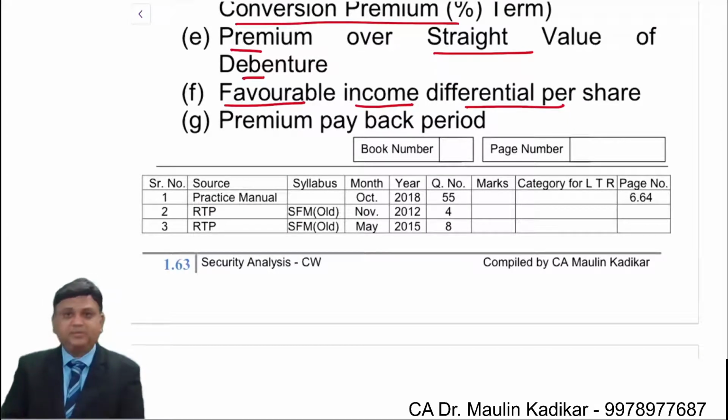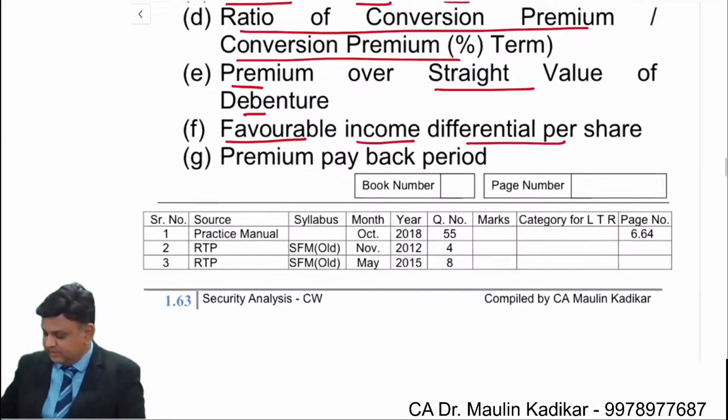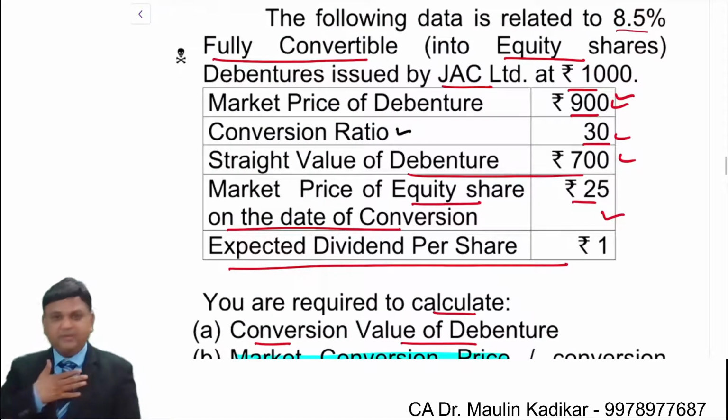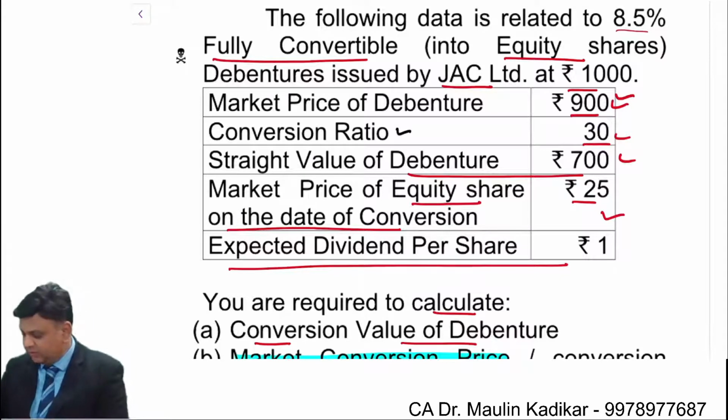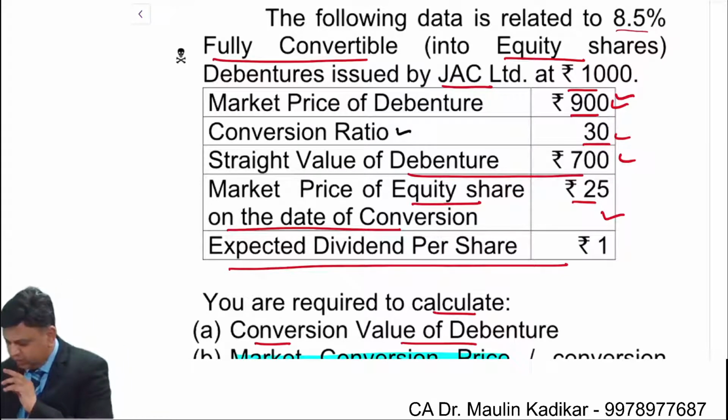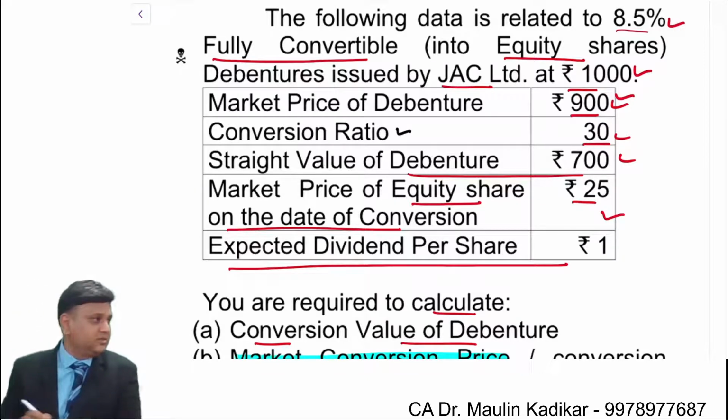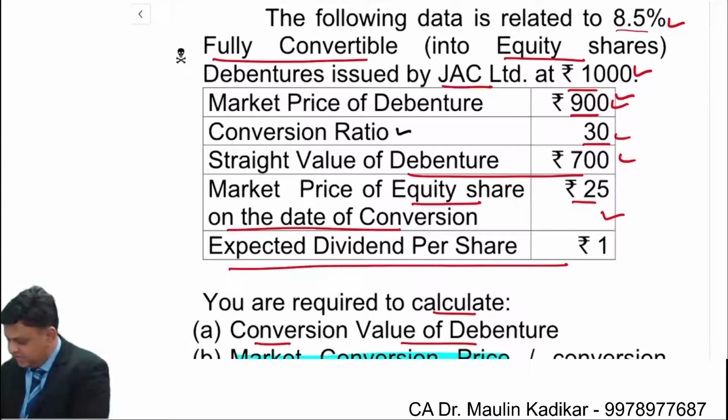Favorable income differential per share. What does it mean? It means that if I as an investor purchase this convertible security, then what will I get? 1000 into 8.5%, I will get 85 rupees. What is the conversion ratio of this security, friends? The conversion ratio given is 30.